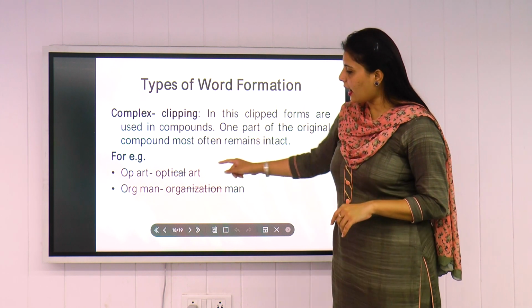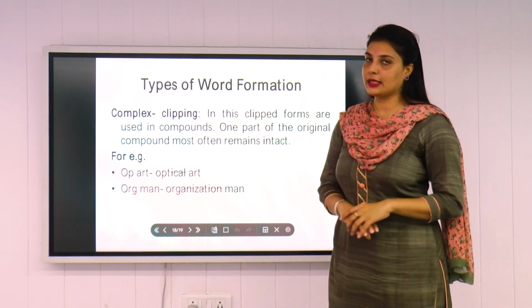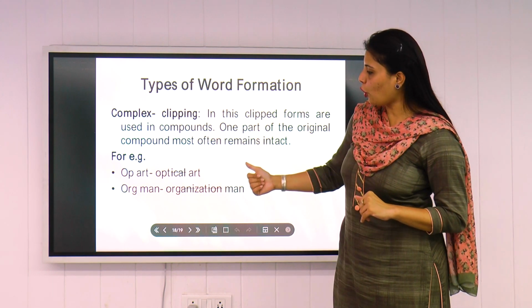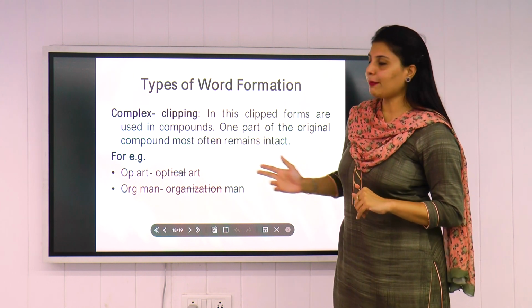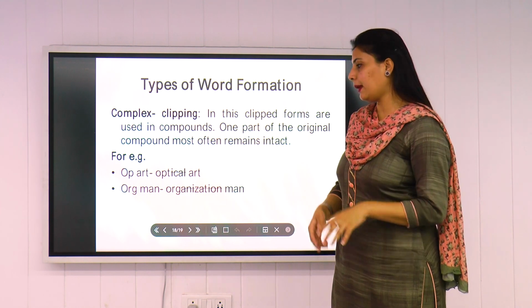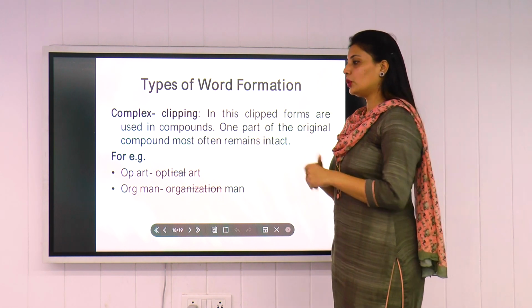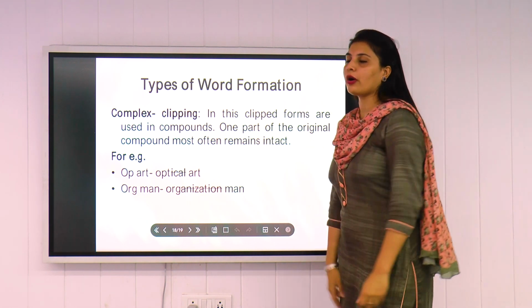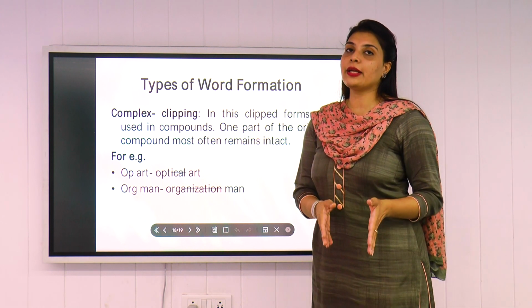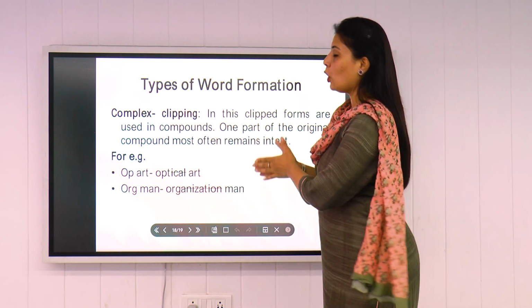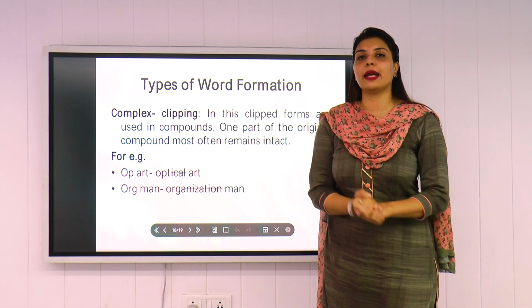If you can see, art here is intact and man here is intact. So we have clipped the one word. In that, we have clipped optical, so we have kept op. So op art it became, and organization man has become org man. Though the meaning remains the same, the new word is created, that is org man or op art. So this is how we create words.